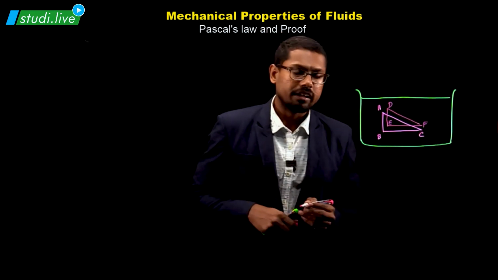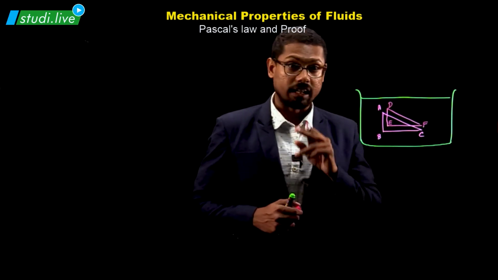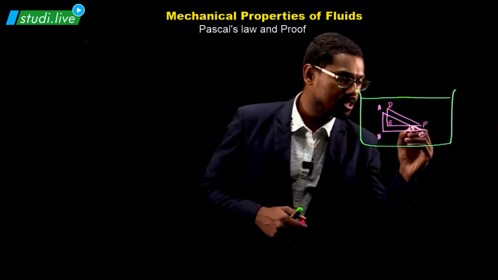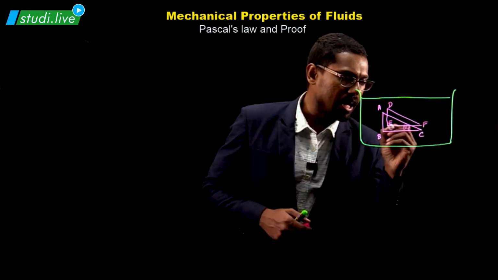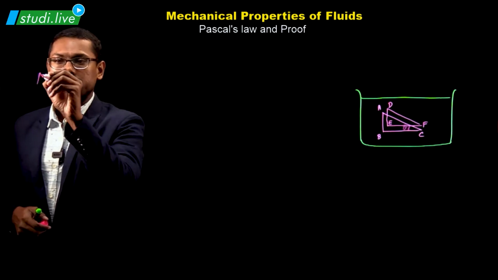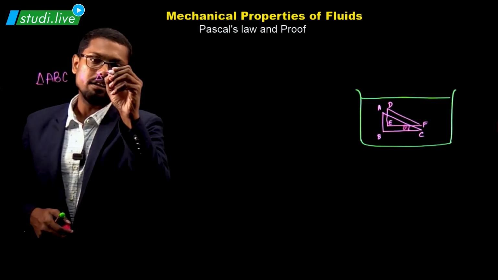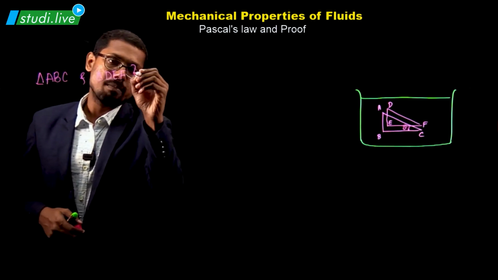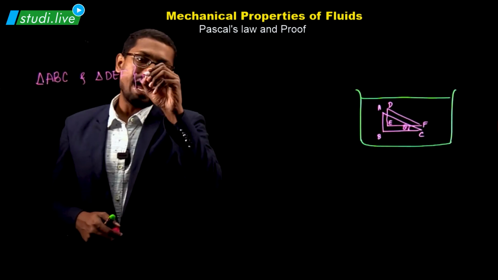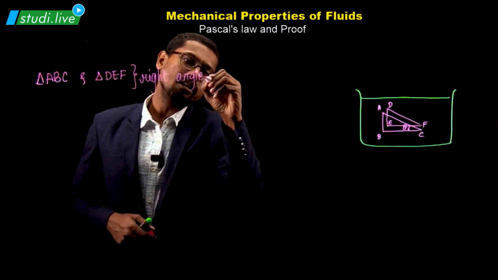I'll consider the primary triangle ABC and I'll write this angle ACB as theta. I've considered triangle ABC and triangle DEF forming the boundaries of a right angled prism.